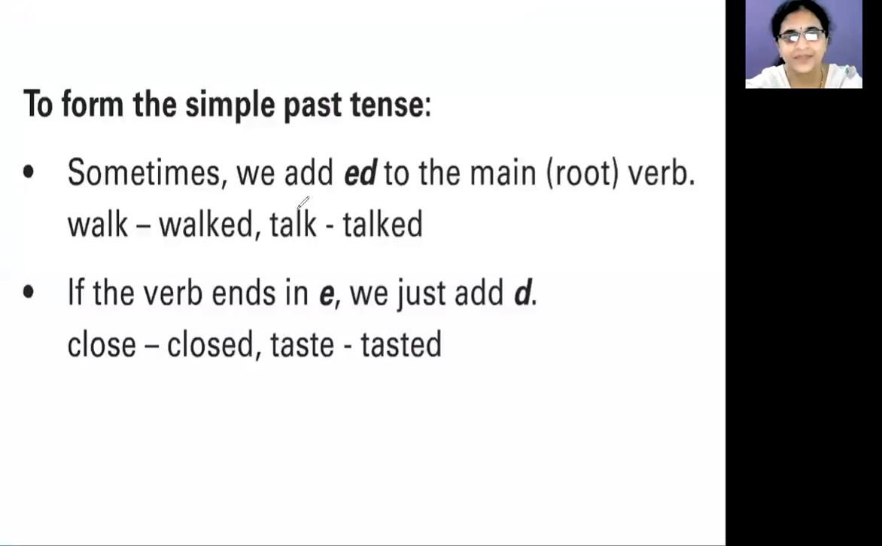Let us see. Usually, as we have learned, most of the past tense forms will be formed by adding ed to the main verb. When we add ed to the main or root verb, look at this example. Walk, walked. We added ed. Talk, talked. We added ed.